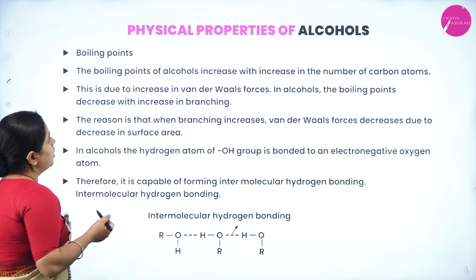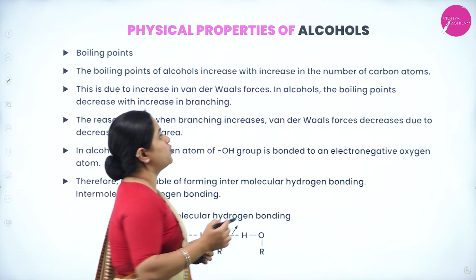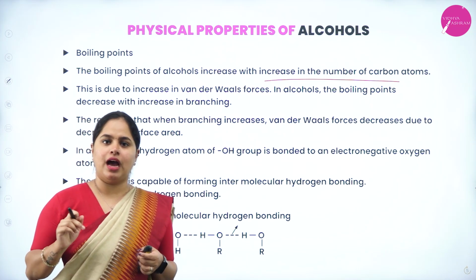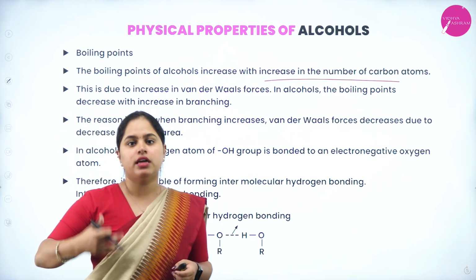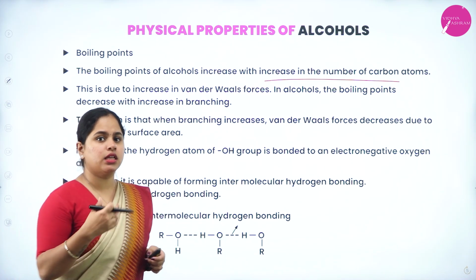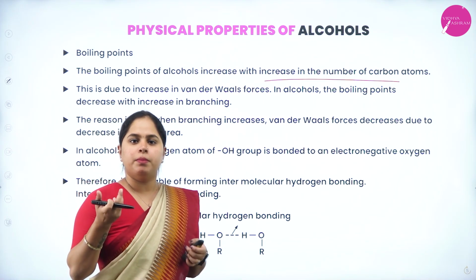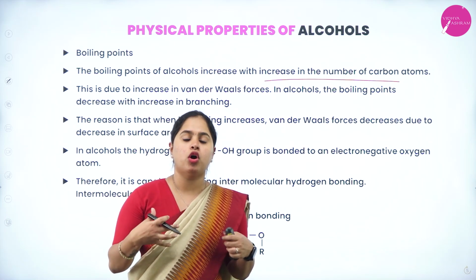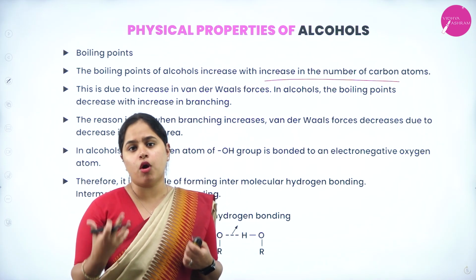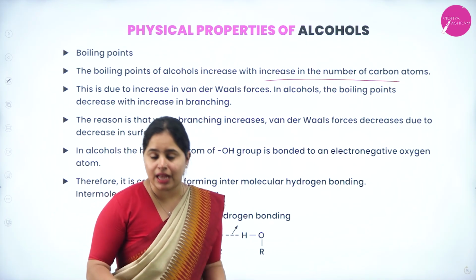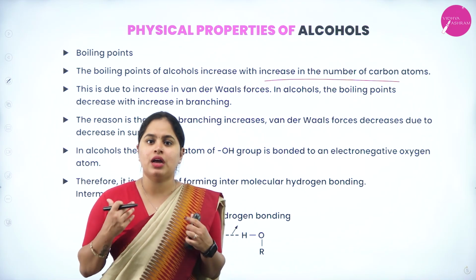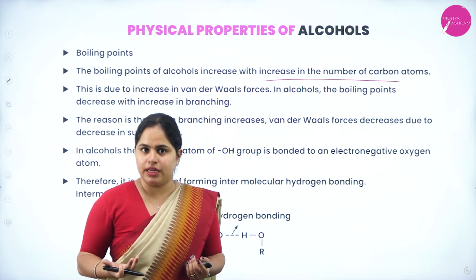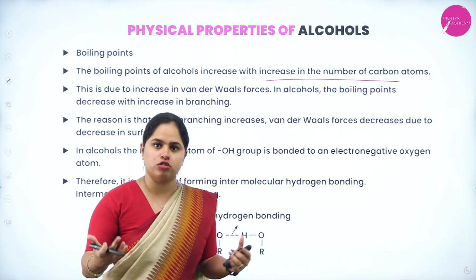The boiling point of alcohols increases with increase in number of carbon atoms. The same we have studied in haloalkanes and haloarenes as well. Why is that? Because when the number of carbon atoms increases, of course the molecular mass increases, as well as the van der Waals force of attraction. Because of these reasons, the boiling point of the alcohol also increases.